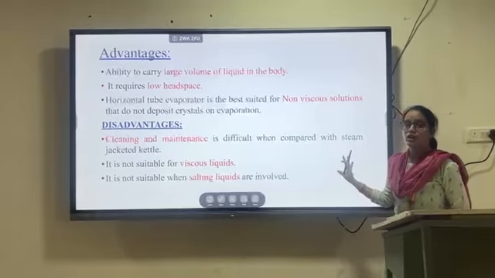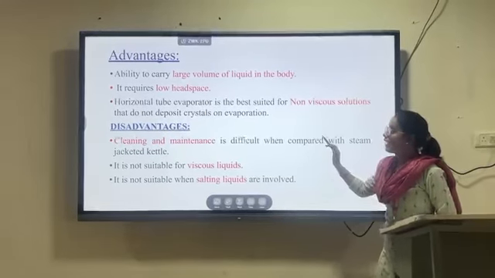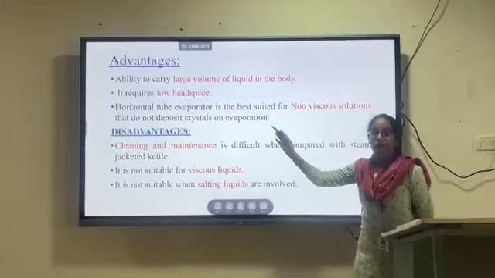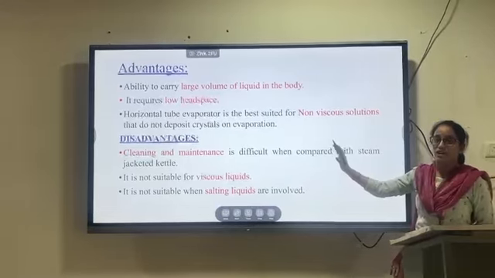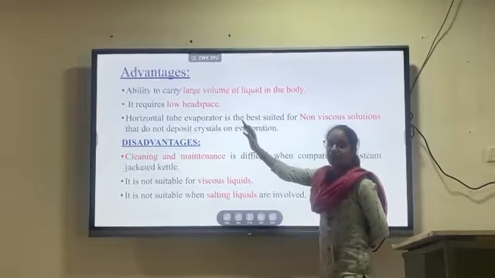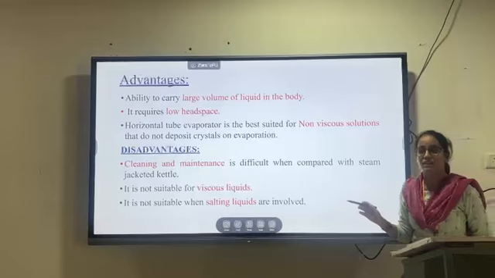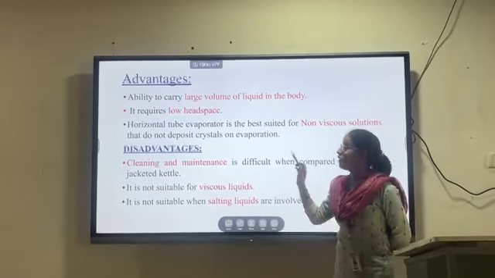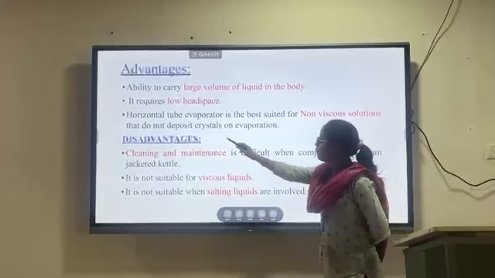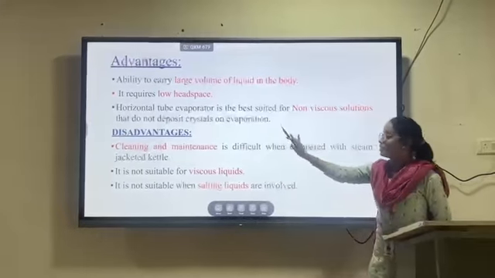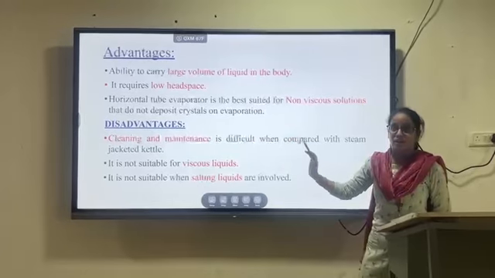So this horizontal tube evaporator is mainly suitable for non-viscous liquids, and it also has the ability to carry a large volume of liquid. Why? Because it contains a large cylindrical body. That's why it has the ability to carry large volumes of liquid. And this evaporator is only suitable for non-viscous liquids. Why non-viscous? Because they do not deposit any crystals or other impurities during evaporation. So these are some of the advantages of the horizontal tube evaporator.